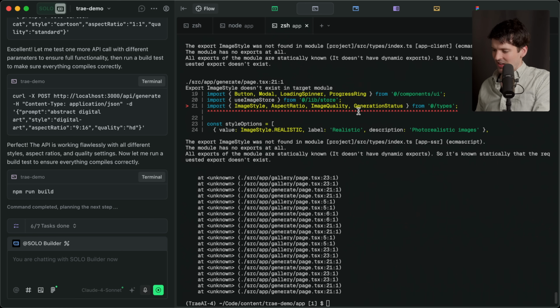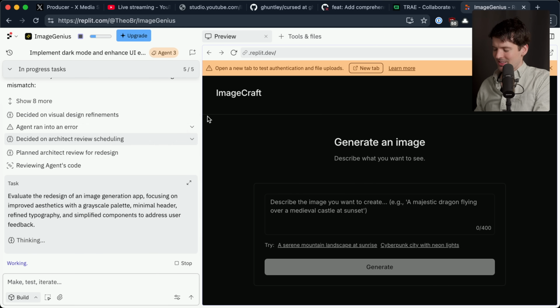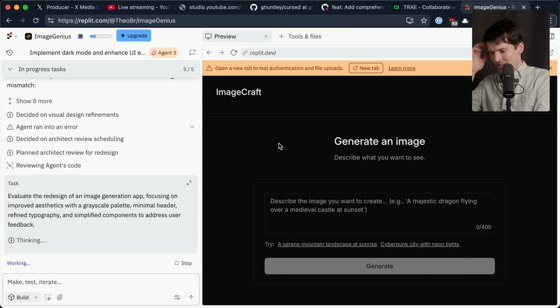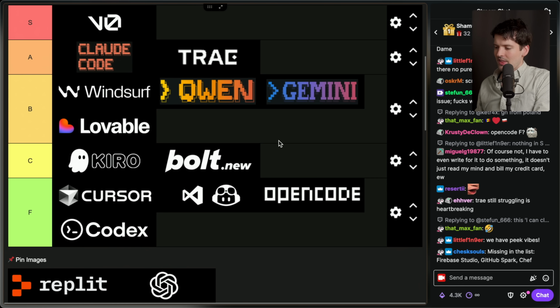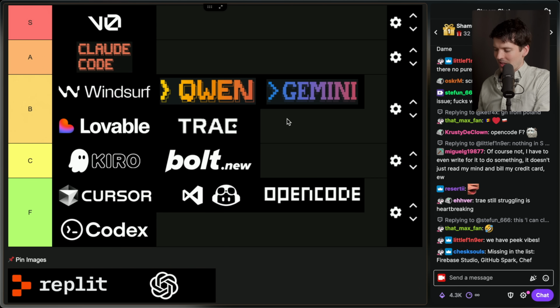Still failing build because of those bad imports. I wish it would figure that out. Yeah, Replit's taking way too long. Trae is taking way too long. Lovable was so ugly. I didn't even want to keep going. Think I'm going to bump Trae down just because it's not actually building.